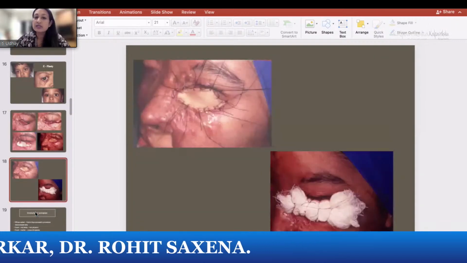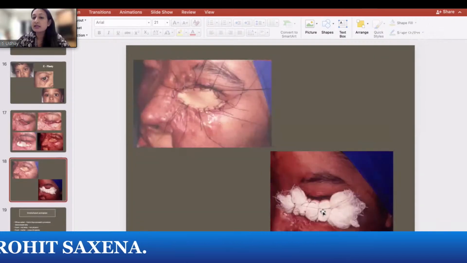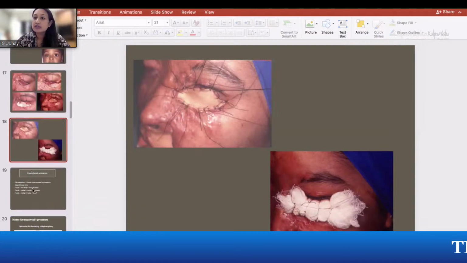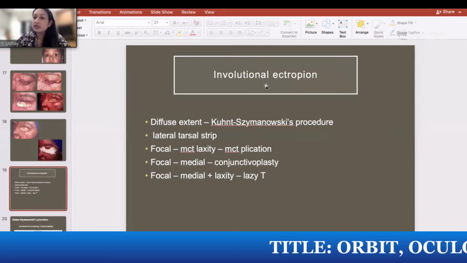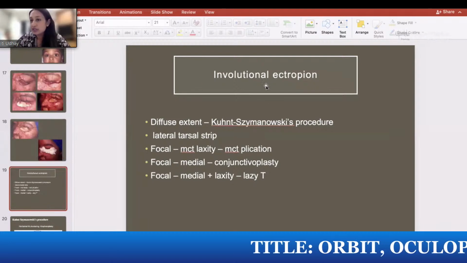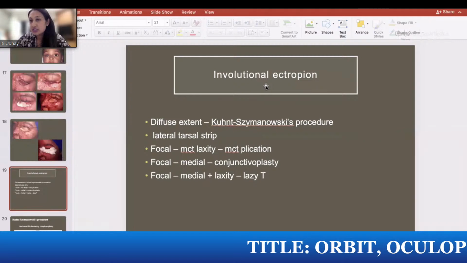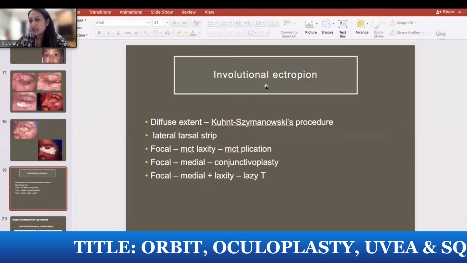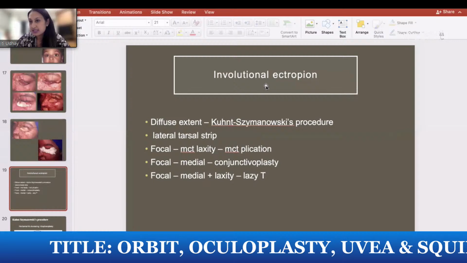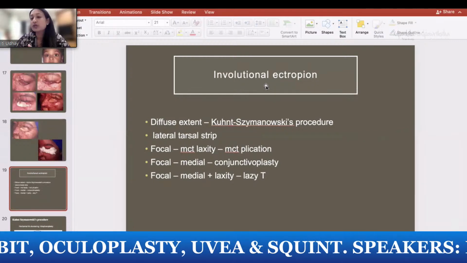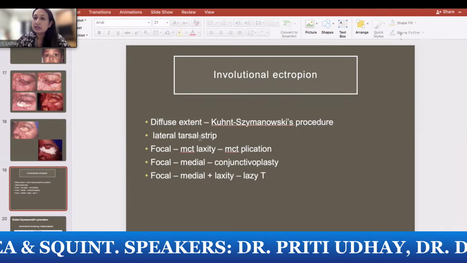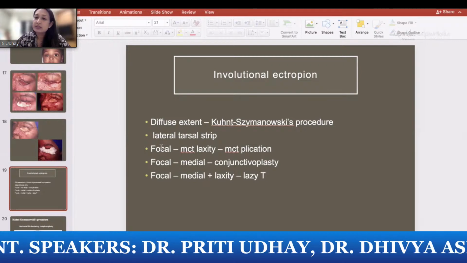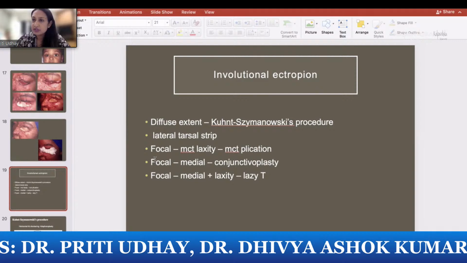And then we harvest the graft and suture it, and then immobilize the graft with the help of a bolster so that the graft take is good. Now, for involutional ectropion, the commonest reason is laxity, and therefore you correct the laxity. If it is diffuse, then you do a Kuhnt-Szymanowski procedure or a lateral tarsal strip. And if it is focal, like if it is medial canthal tendon or lateral canthal tendon involvement, those tendons can be plicated or tightened. So these are the few procedures.